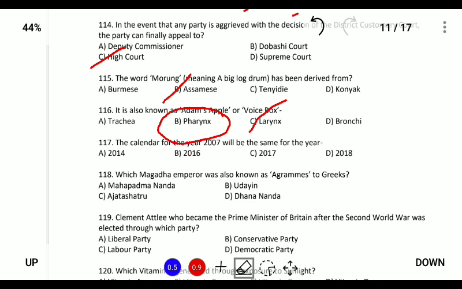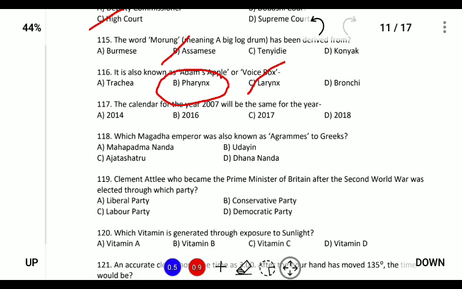So the answer to the question, the Adam's apple, is larynx. Larynx is the voice box, which provides for the voice that is low for male and high for female.